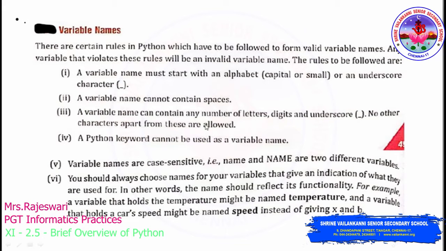And if you look at the fourth one, a Python keyword cannot be used as a variable name. A keyword has a special meaning in a programming language, and it defines the structure of the program. Python keywords include, for example, the print statement, the for loop, the while loop, and even True and False, which we discussed regarding Boolean data types. All these are considered keywords which you cannot use as a variable name.